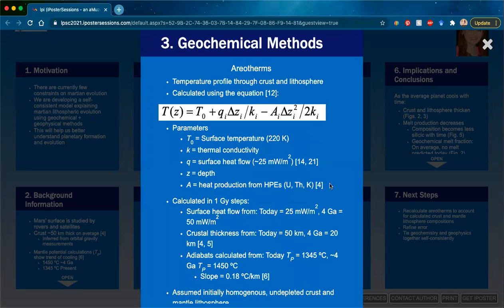So geochemically, our methods first included calculating geotherms, and these are temperature profiles through the crust and mantle lithosphere. So these were calculated according to the equation presented in section 3. And we used the surface temperature of 220 Kelvin. We used an estimate of the thermal conductivity. We used the surface heat flow, and then we also used the depth and the heat production from the heat-producing elements, uranium, thorium, and potassium.